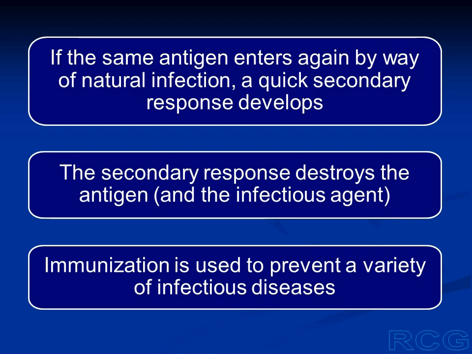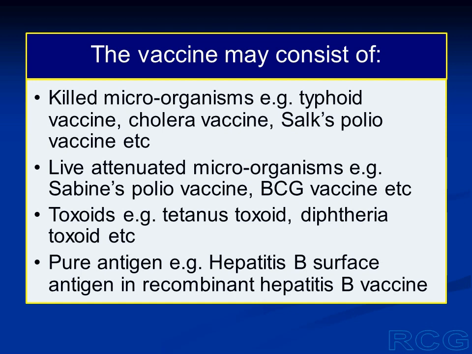Immunization is used to prevent a variety of infectious diseases. In fact, the newborns are given a number of vaccines to prevent some common infectious diseases. The vaccine that we give may be made up of killed microorganisms. It may be made up of live attenuated microorganisms. It may contain toxoids, or sometimes a pure antigen is present in the vaccine.